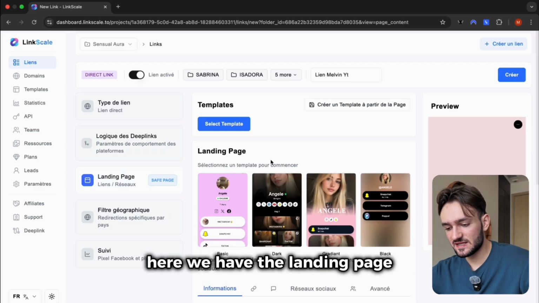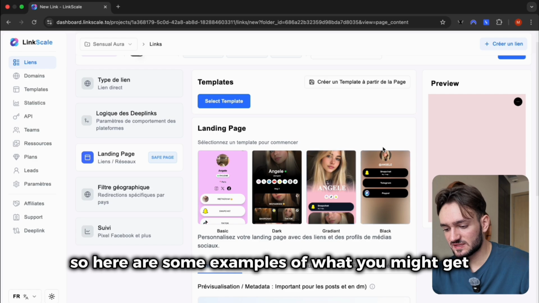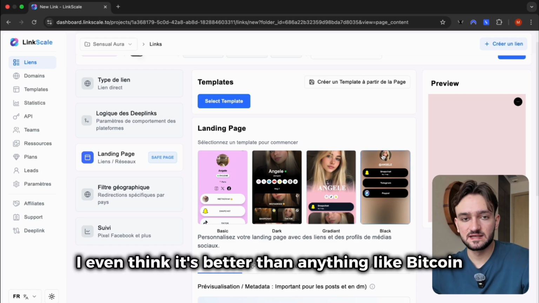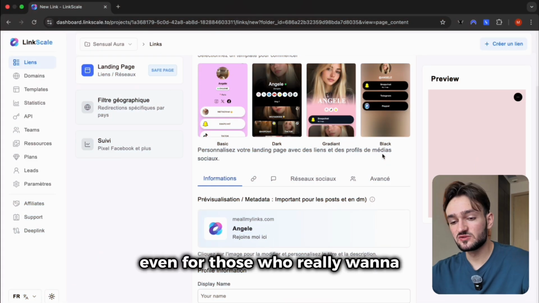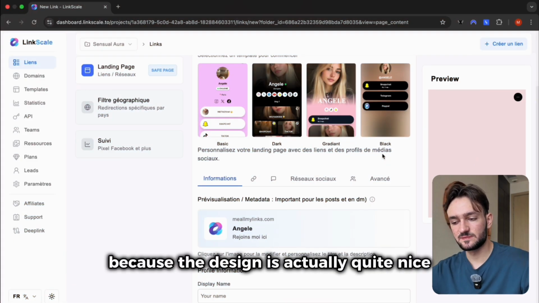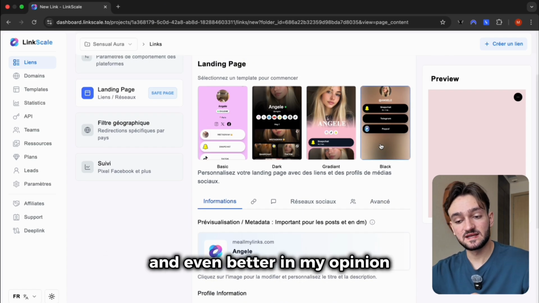Here we have the landing page. So here are some examples of what you might get. You see, it's pretty cool. Honestly, it's really good actually. I even think it's better than anything like Linktree. So even for those who really want to send people to multiple links, honestly, I think it's still worth going with Linkers because the design is actually quite nice and even better in my opinion.